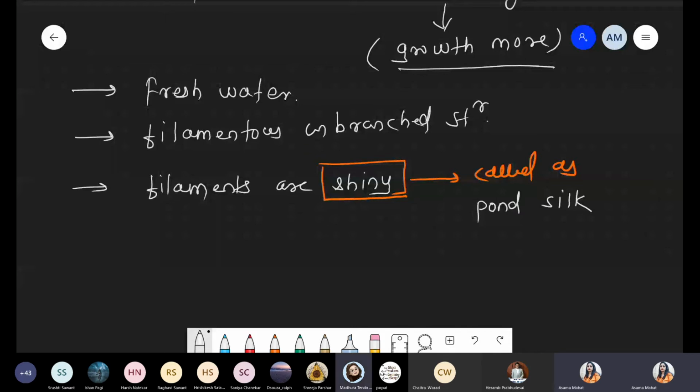Ma'am, screen is frozen. No, beta. Just wait, okay? I'll wait. Sound is not clear.